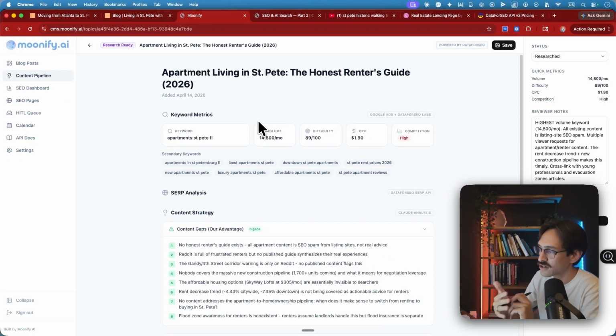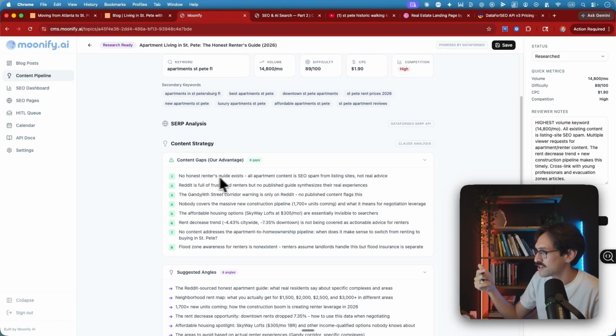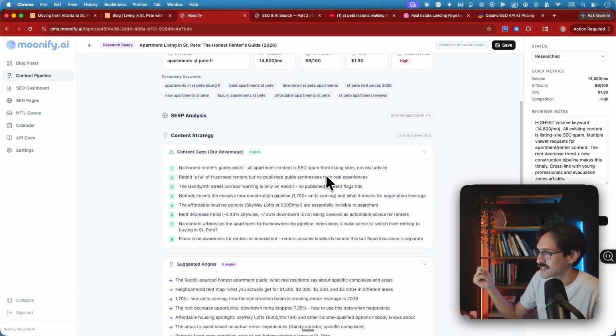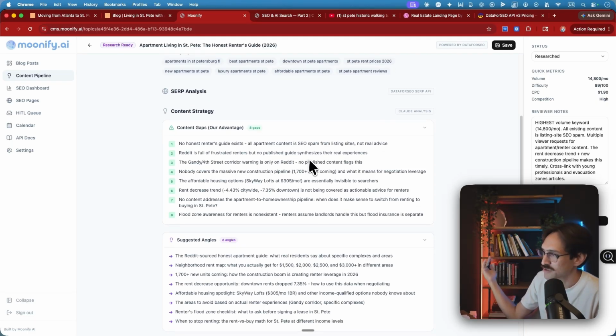And then from here, Claude determines which blog topics we should write posts on, and he gives a breakdown of the analysis. So there's no honest renter's guide. All apartment content is SEO spam from listing sites. No real advice. Reddit is full of frustrated renters, but no published guide.